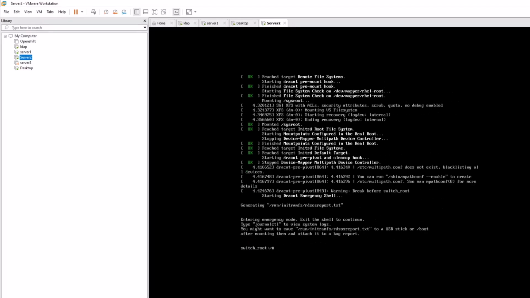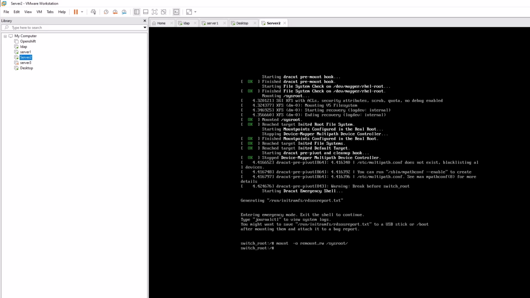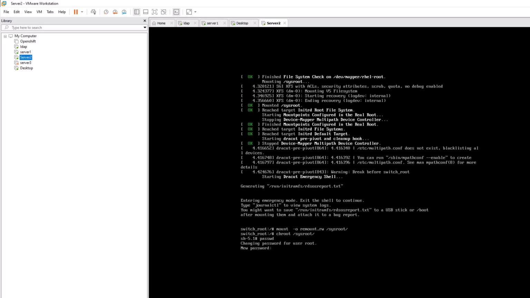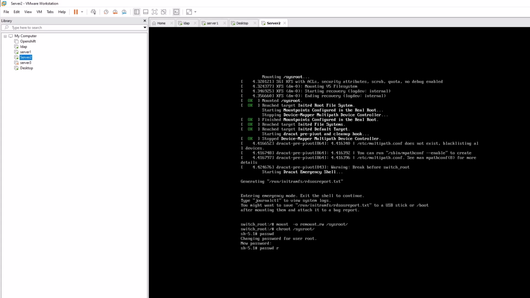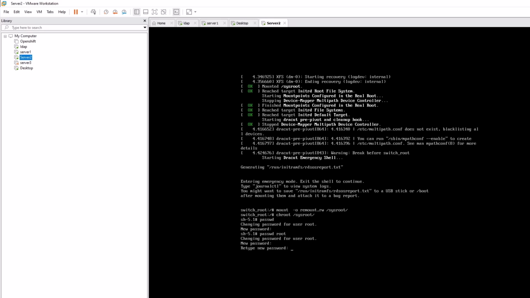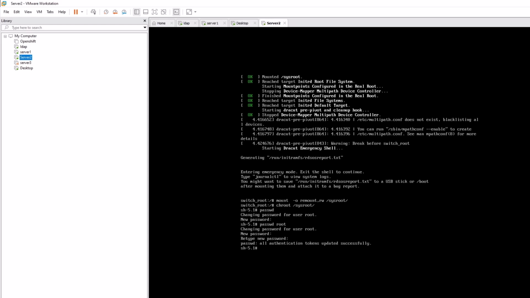When you come up here, you need to type mount -o remount,rw /sysroot, enter, and then chroot /sysroot, enter, and then you have to change the password. Type passwd root. Mostly I have the password Ali, so now I'm changing it to Ali@123. You can see the token is updated.